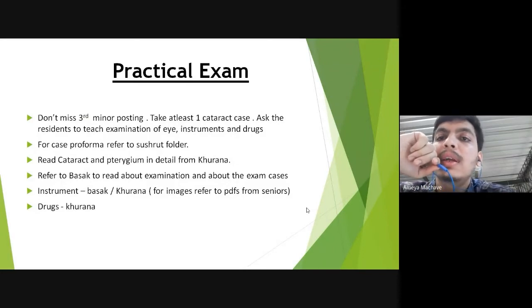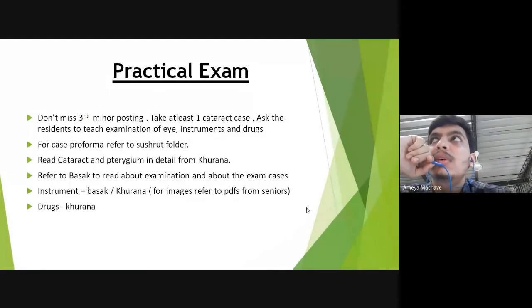So read the entire chapter from Purana, from the first page to the last page, as well as the topic of pterygium, because you're only going to get those two cases, and in most of the cases, your viva will be limited only to these two topics.